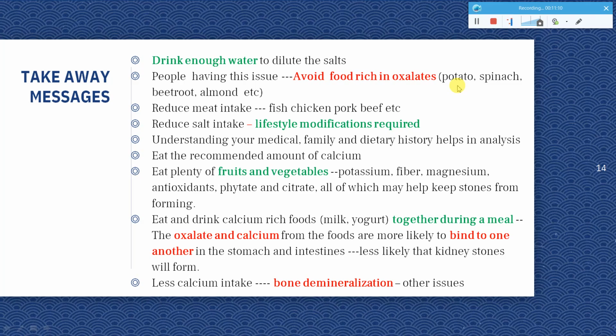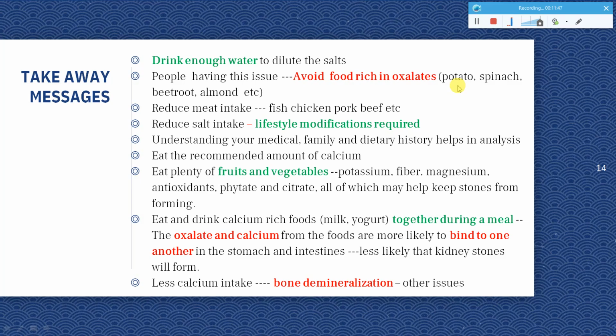Basically it will be easy for the doctors to analyze and understand based on the family history. It is also recommended to have only the recommended amount of calcium, because too much calcium in the diet can also lead to these issues. But you should not stop taking calcium in your diet because you feel that calcium can lead to kidney stones. That should not happen, because when you stop taking calcium, your bones can get demineralized, and because of that you can have other issues due to less calcium in your bones. So you should manage your calcium intake properly.